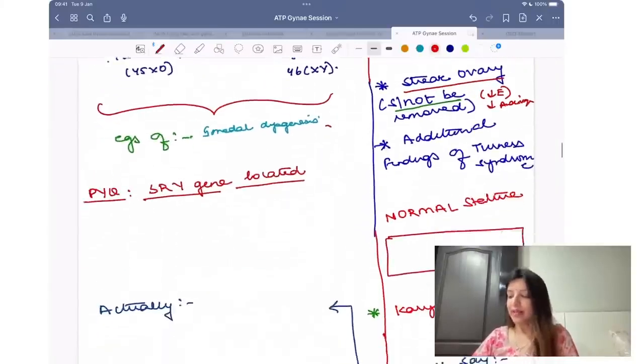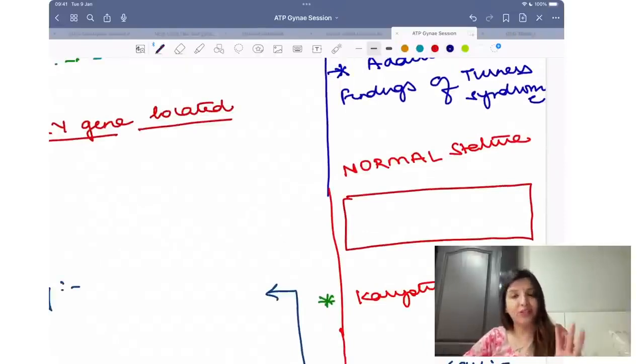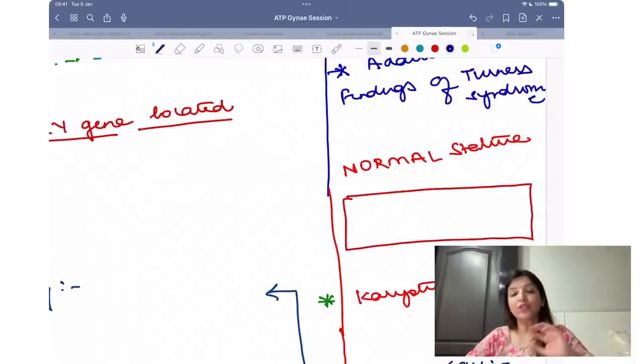Yes? Then, same question agar aaye and they say that there is a female who has come to you with primary amenorrhea, uterus present. अब यूट्रस प्रेजेंट है तो क्रिप्टोमेनोरिया भी हो सकता है, यूट्रस प्रेजेंट है तो कैलमन सिंड्रोम भी हो सकता है, यूट्रस प्रेजेंट है तो टर्नर्स एंड स्वायर्स भी हो सकता है. Now your question is saying breast development absent. जैसे ही क्वेश्चन कहता है ब्रेस्ट डेवलपमेंट एब्सेंट, that means cryptomenorrhea gone. Now I am thinking about Kalman. Now I am thinking about Turners. I am thinking about Swyers.